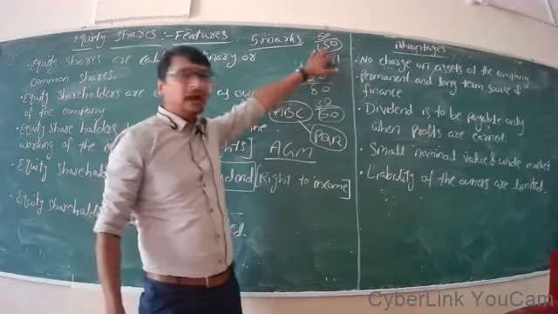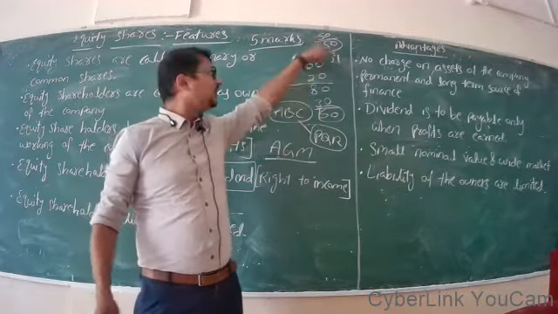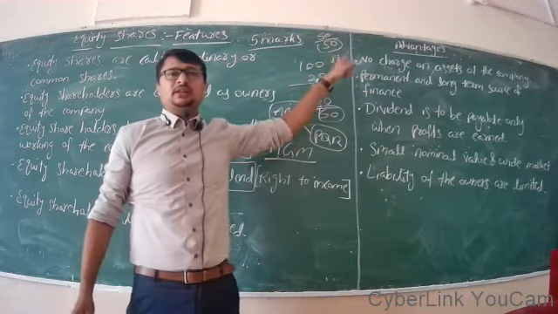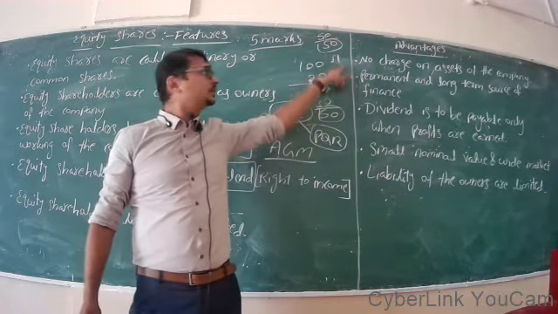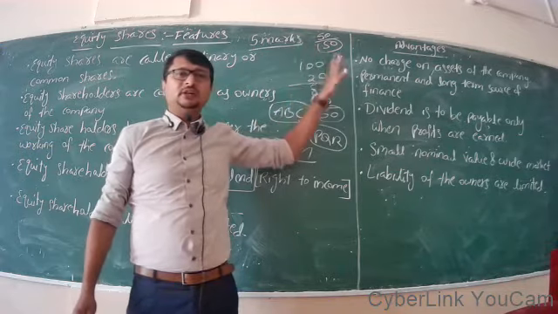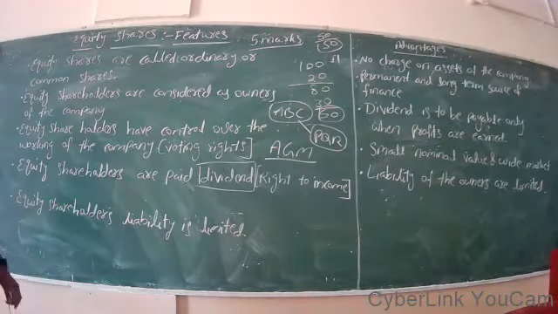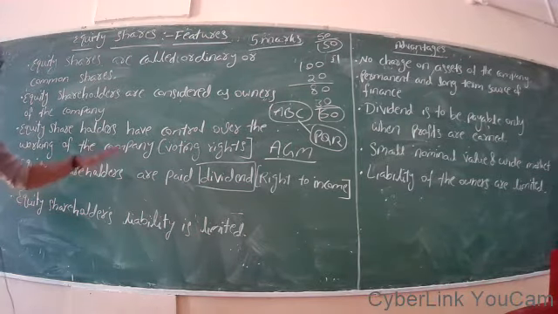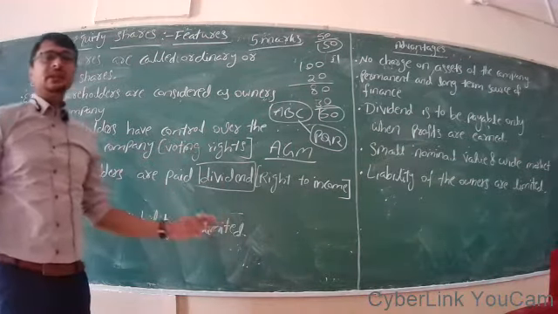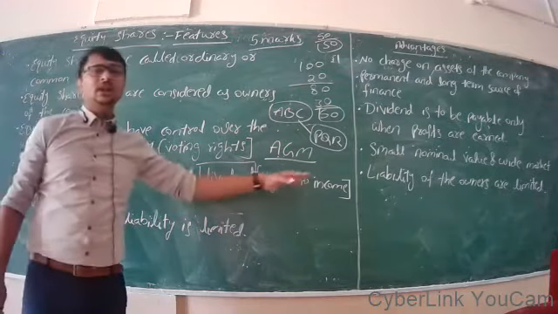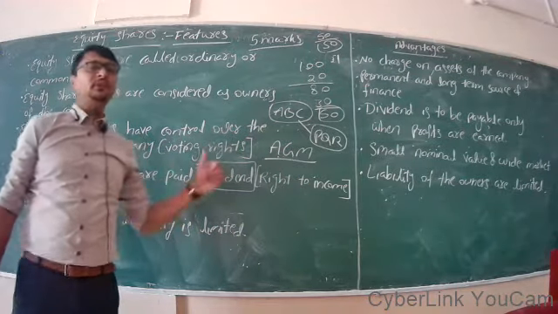That means the part of profit equally distributed among its shareholders is called dividend. In this case, 1 rupee is the dividend. Hope you understood this concept. So equity shareholders are paid dividend. That means they have the right to income or right to profit of the company.